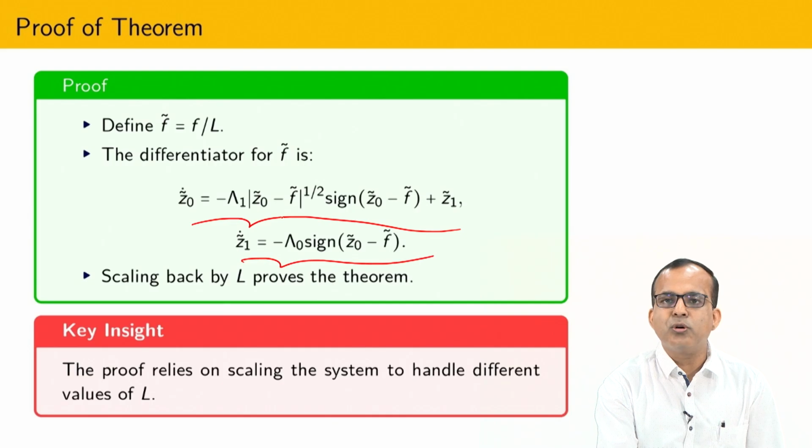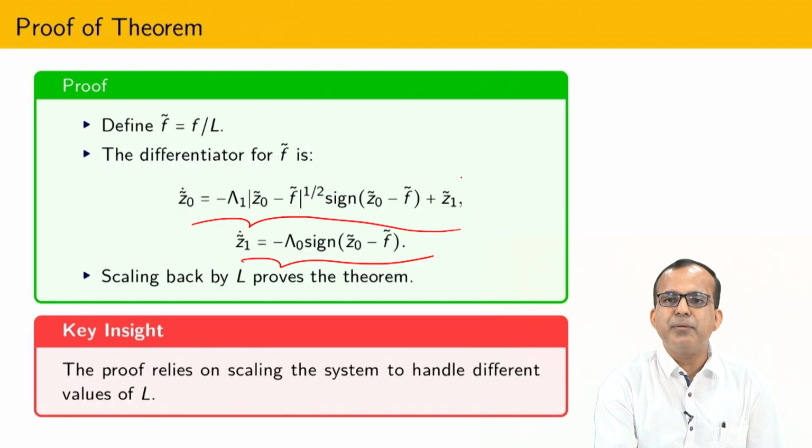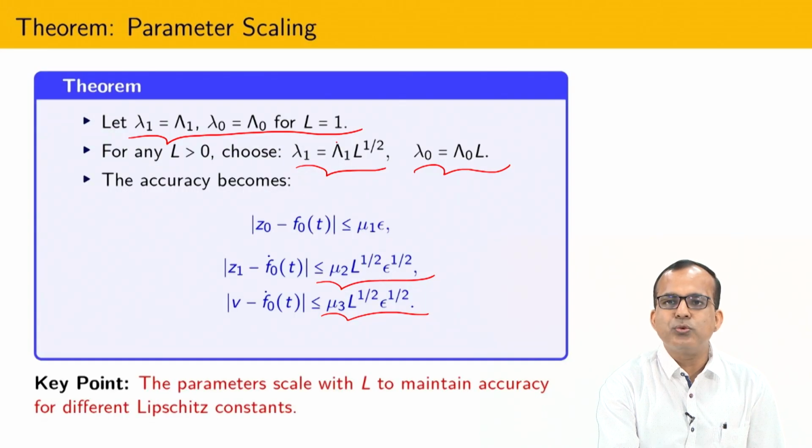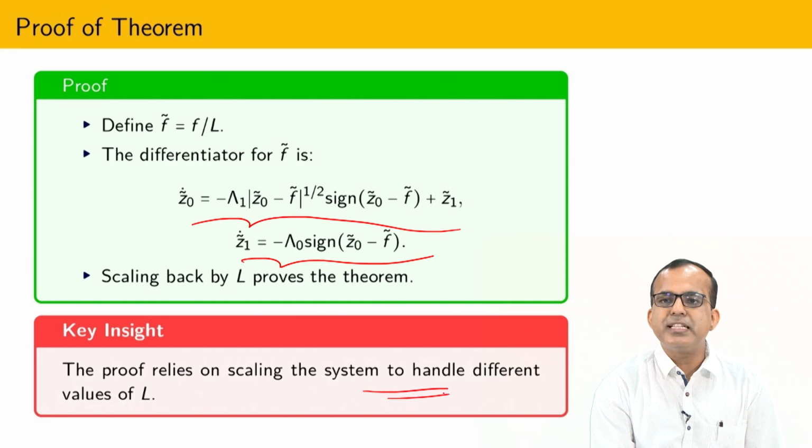Here whatever lambda 1, since z 0 tilde and f tilde are scaled by this, this particular factor comes into the picture, and then we can make sure that the equation holds for L equal to 1 as well as L greater than 0. In this way I can design different sets of gains by considering just one set of gains.